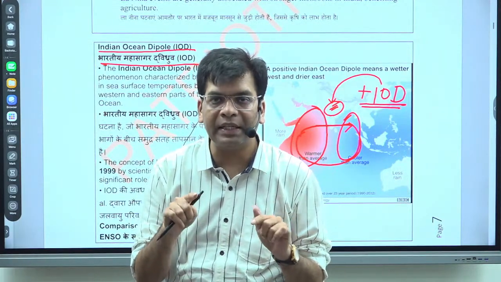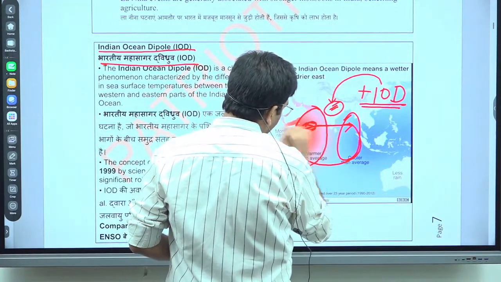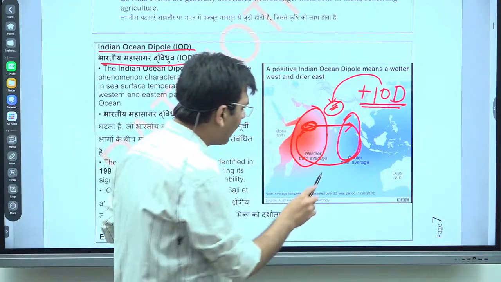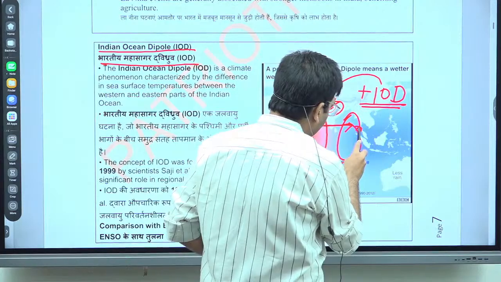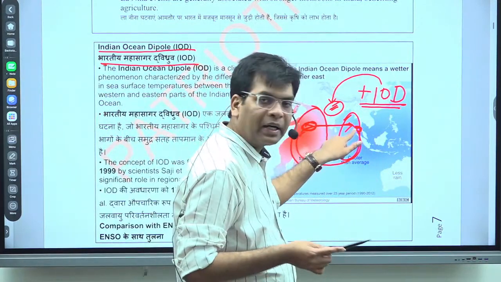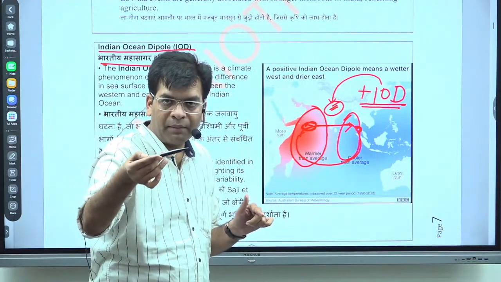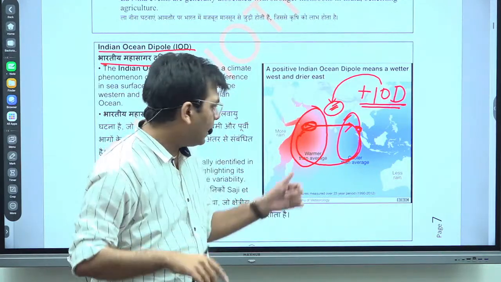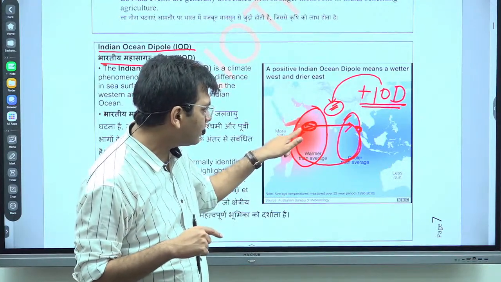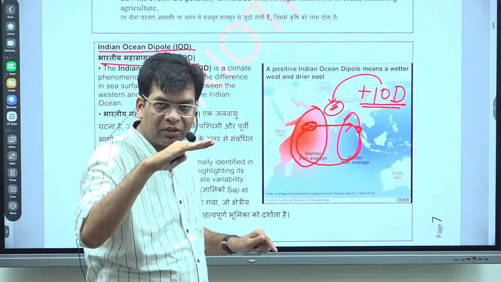Here in the Indian Ocean Dipole, it is particularly this region where the Arabian Sea starts, and this is the Sumatra area. Sumatra and Java are part of Indonesia. If the temperature is low here, meaning it is cooler, and the temperature is high here, then the pressure will be low.